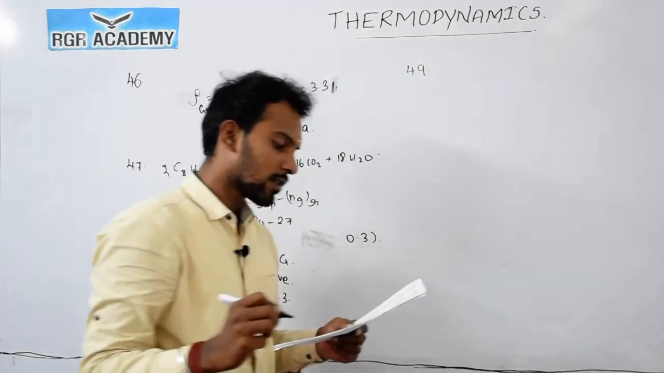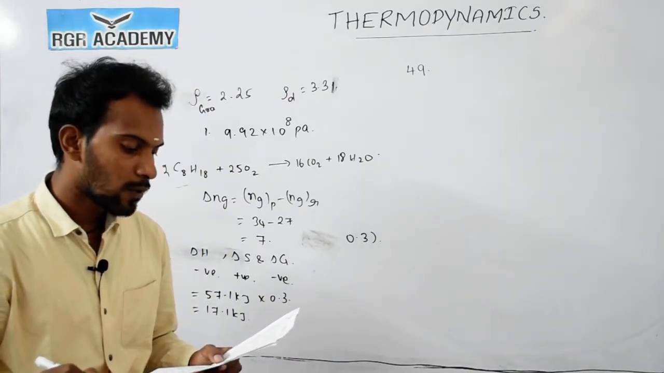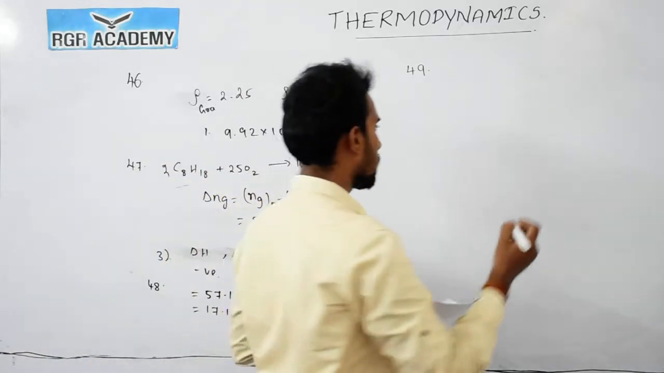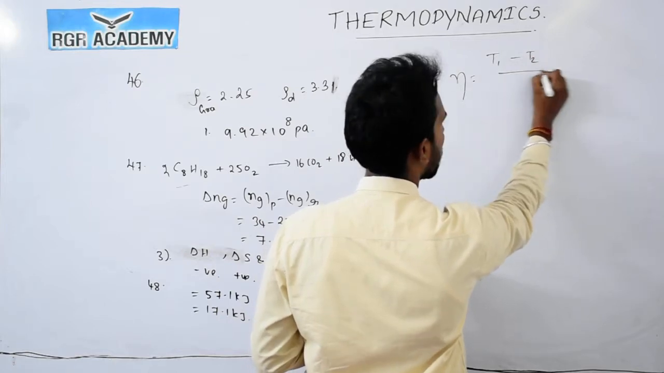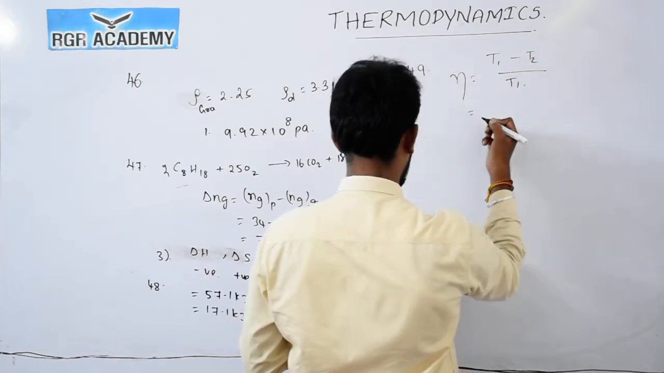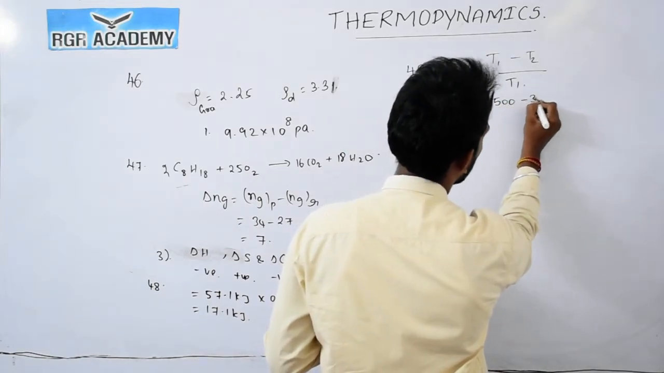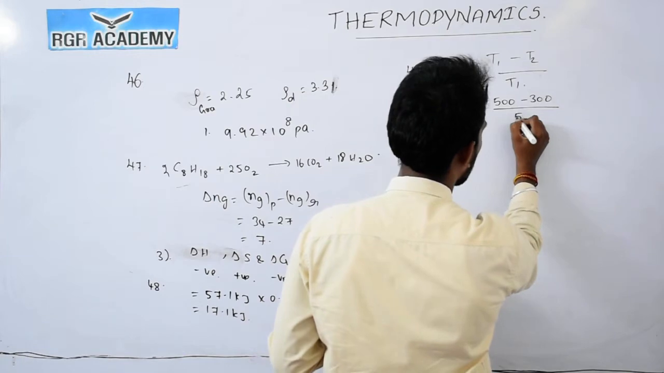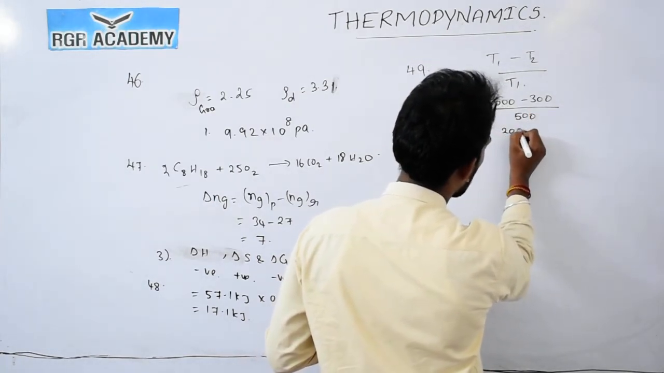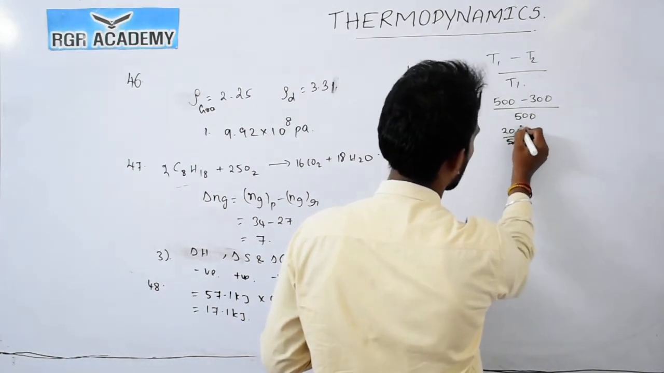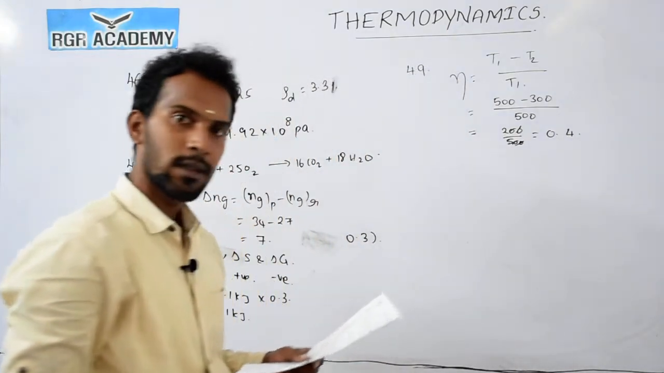Now the question number 49. In the Carnot engine, the source is at 500 Kelvin and the sink at 300 Kelvin. What is the efficiency? What is the formula? Efficiency is equal to T1 minus T2 by T1. So 500 minus 300, and T1 is again 500. So the value is 200 by 500, which is 0.4. So the answer is 3.